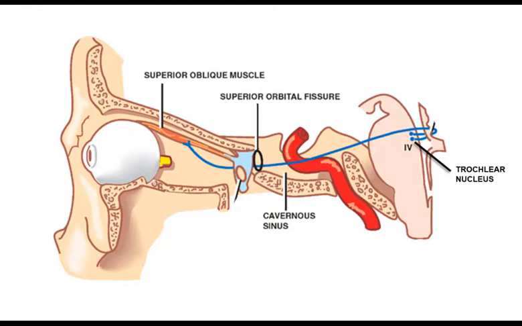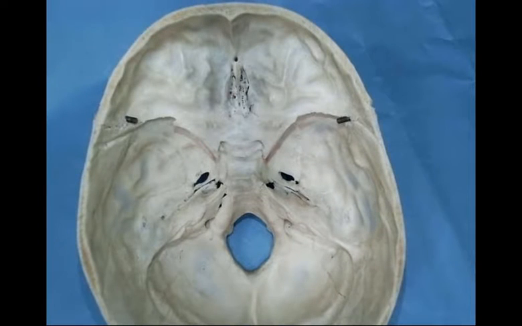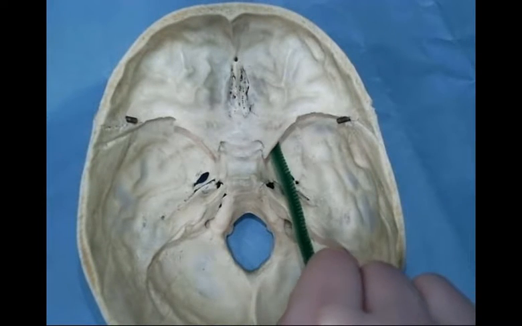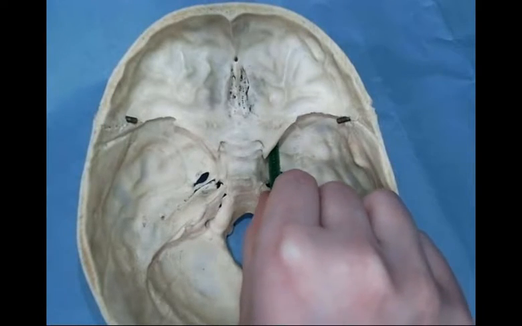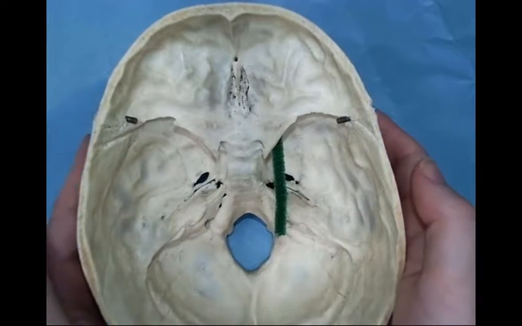Cranial nerve 4, the trochlear nerve, originates from the posterior aspect of the midbrain from the trochlear nucleus. It travels anteriorly through the cavernous sinus before entering the orbit through the superior orbital fissure.